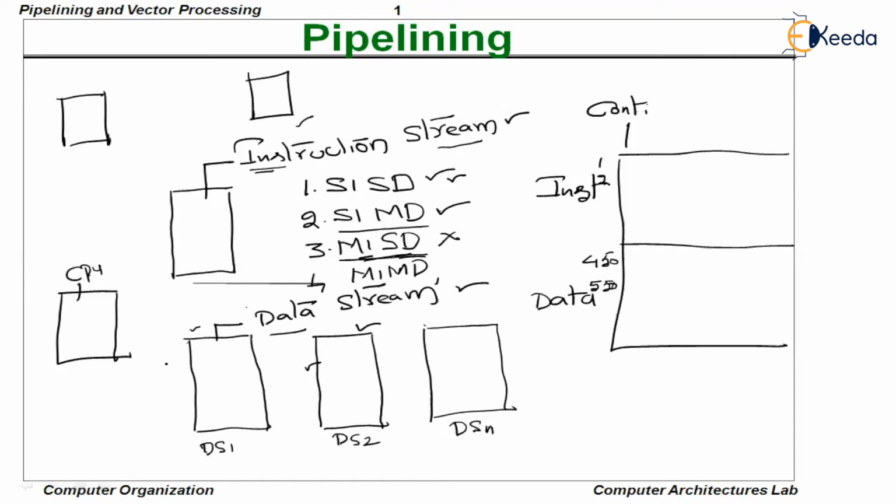But only one data stream is needed to support all these multiple instruction streams. It is clearly evident from the discussion we had that it is not possible at all. A single data stream cannot support multiple instruction streams. A single data stream cannot support even a single instruction stream. How can it support multiple instruction streams? No. So MISD is not possible.